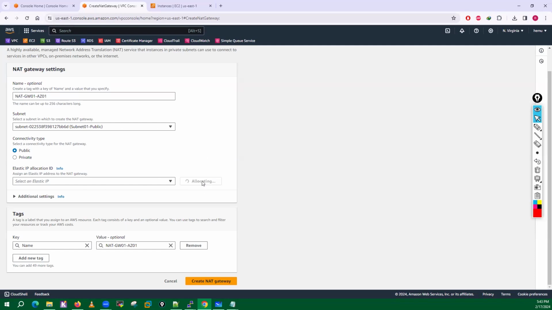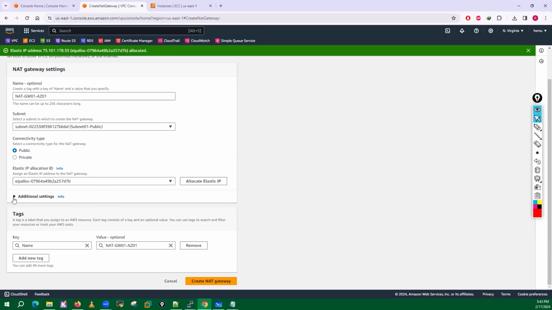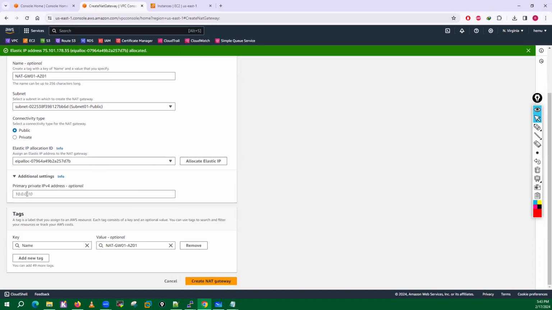I will allocate one elastic IP. In additional settings, if you want a specific IP address, you can put a specific IP address here like 172.16, let's suppose you want to put 200, or 250. You can put this specific IP address on your NAT gateway if you want. Okay, go and just create it.